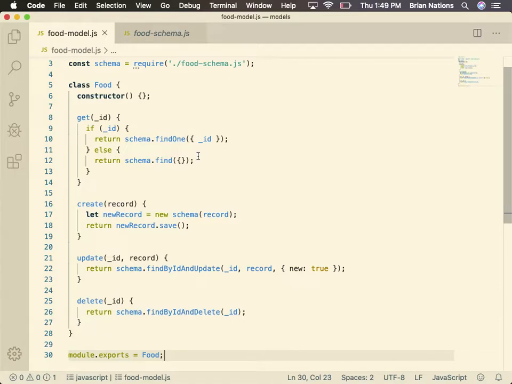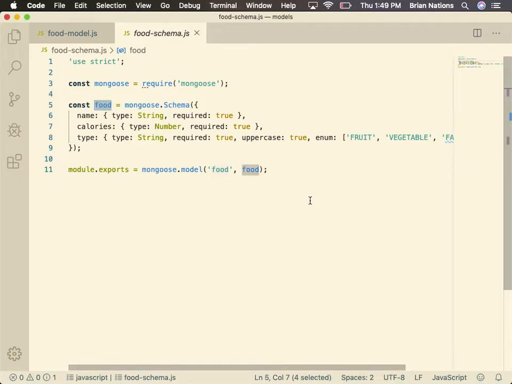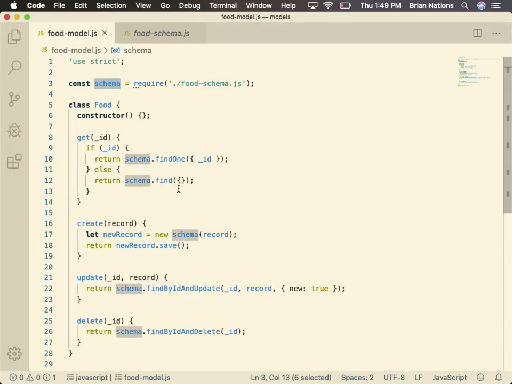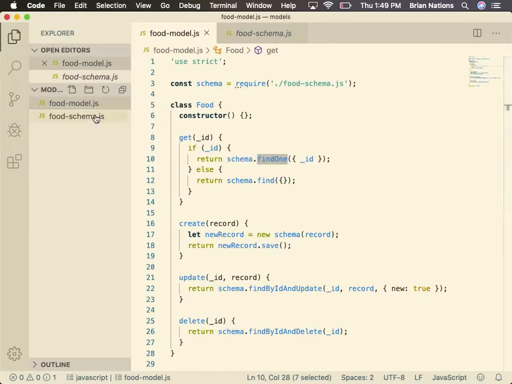These are methods that are built into Mongoose. Now notice I did not require Mongoose in here because Mongoose is attached to my schema. And I exported my schema so that I could use these Mongoose methods. Cool? Now we're going to write tests that look really similar to this.